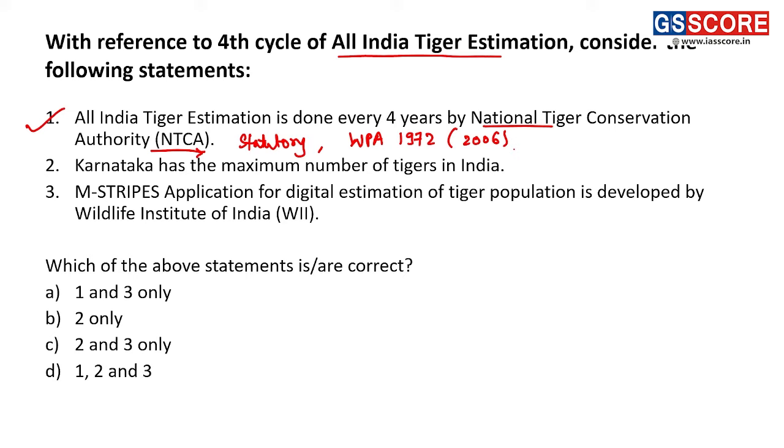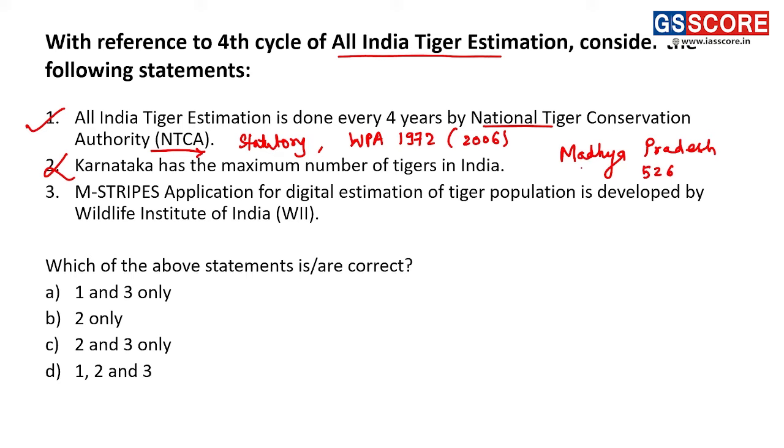Next, second statement. Karnataka has the maximum number of tigers in India. So this statement is an incorrect statement, because it is the state of Madhya Pradesh. It is the state of Madhya Pradesh where we have largest number of tigers, and it is 526. In Karnataka we have 524 tigers. So second statement is incorrect.